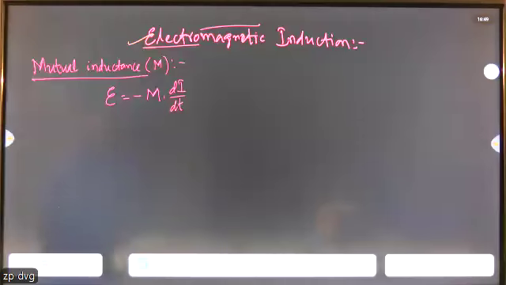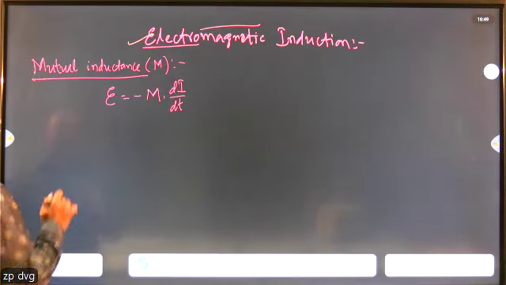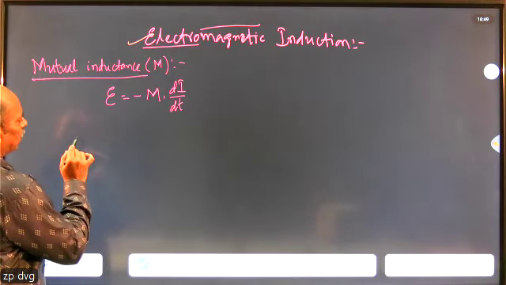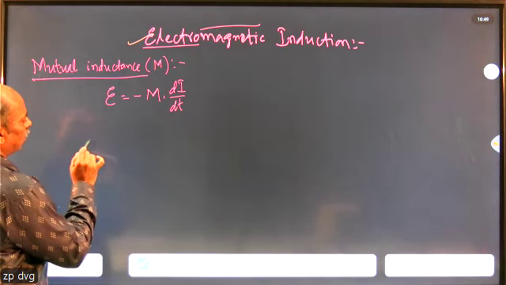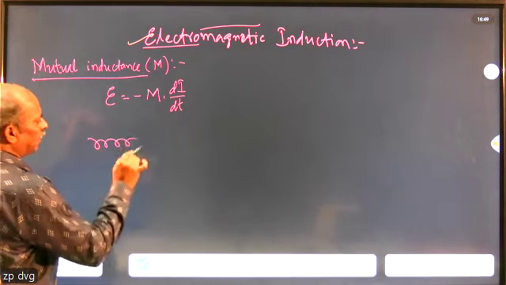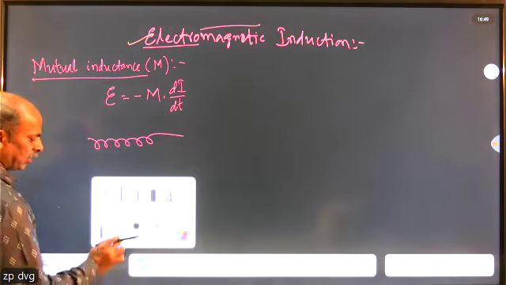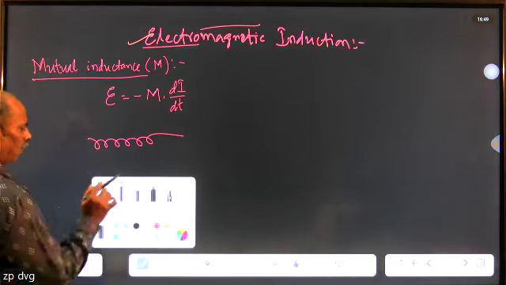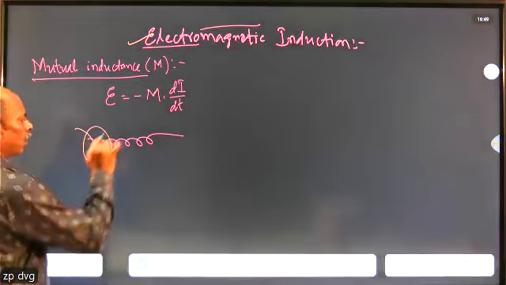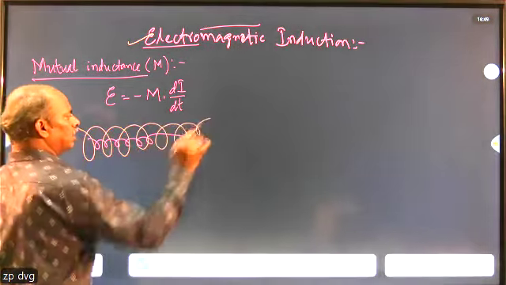So in the case of two coaxial solenoids, let us consider a solenoid which is a coil present inside, as well as another coil which is wound over it like this.